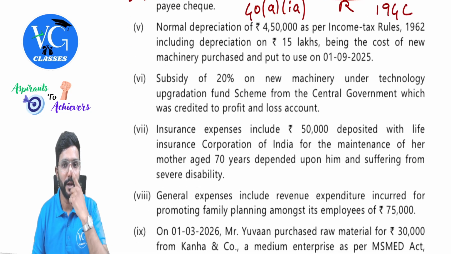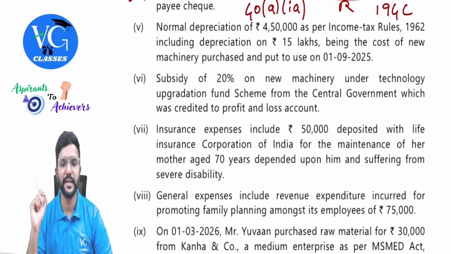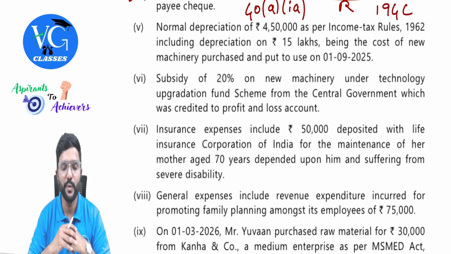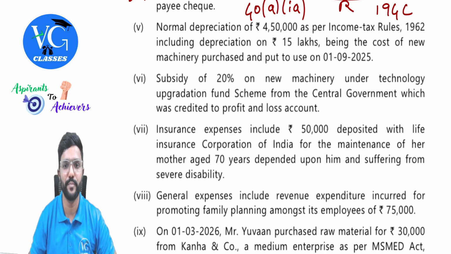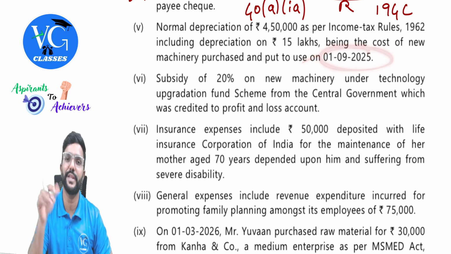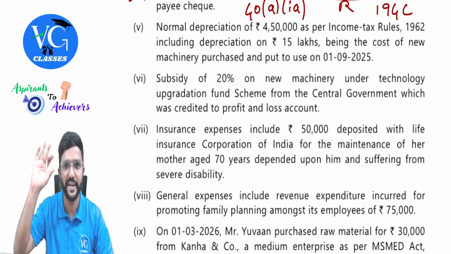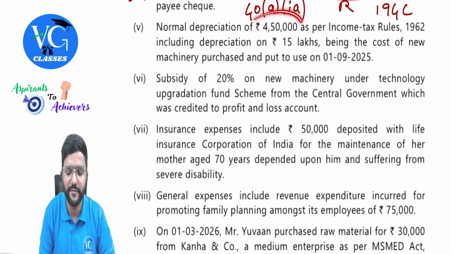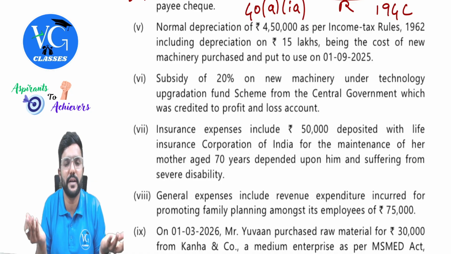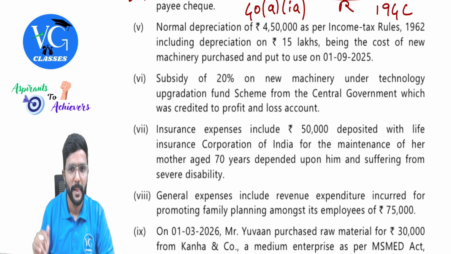Next, normal depreciation of 4,50,000 as per Income Tax Rules 1962, including depreciation on 15 lakhs being the cost of new machinery purchased and put to use on 1st September 2025, more than 180 days. Can we claim full? Yes, sir. This 4,50,000 is already debited and it is as per income tax rules, so no problem.